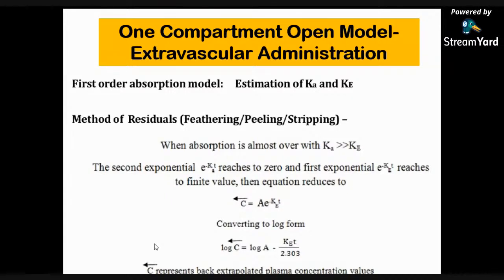Then the equation reduces to the extrapolated exponential, C is equal to A e to the minus Ke t.